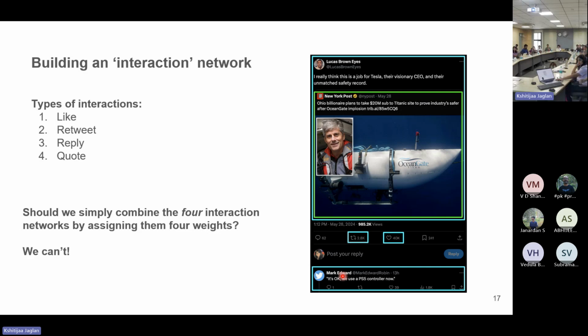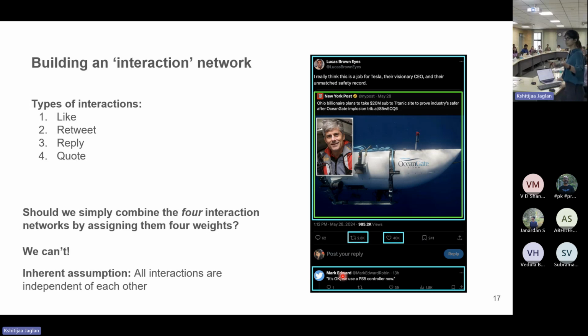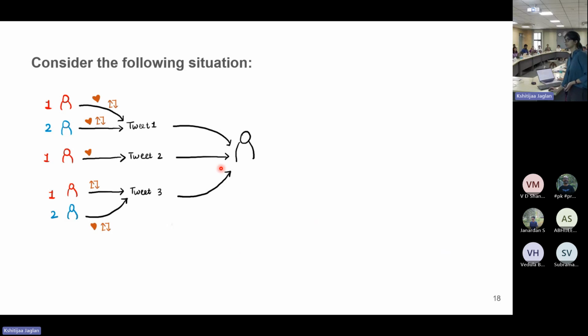So we actually can't. Why? Because by simply combining them, we are assuming that all the interactions are independent of each other. To explain this better, let us look at the following example. Let's say this person has 3 tweets and we have 2 people interacting with those tweets: user 1, shown in red, and user 2 in blue. User 1 and user 2 both like and retweet tweet 1. For tweet 2, we have interactions only from user 1, which is a like. And for tweet 3, both of them retweet, but only user 2 likes.